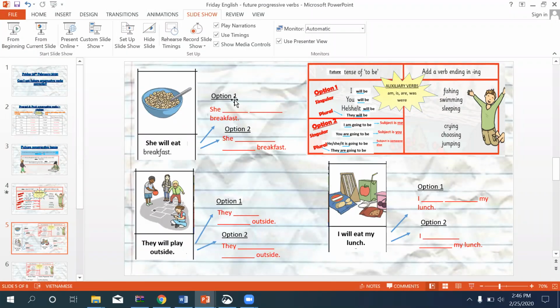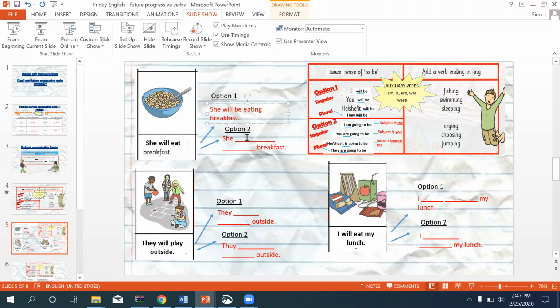So she, option one, let's use first, she. So we know option one, it's all the same, will be. So we're just going to change this to she will be, and then my verb, because this is in simple future tense, she will eat breakfast. So just to change it to progressive future tense, we've just added that be, and then we add ing to our verb. She will be eating breakfast.